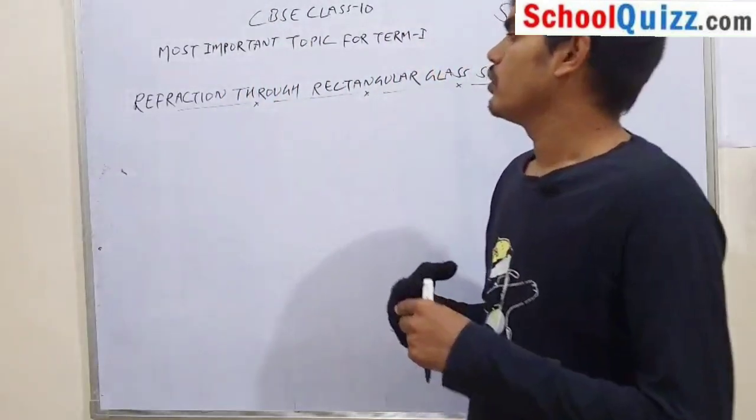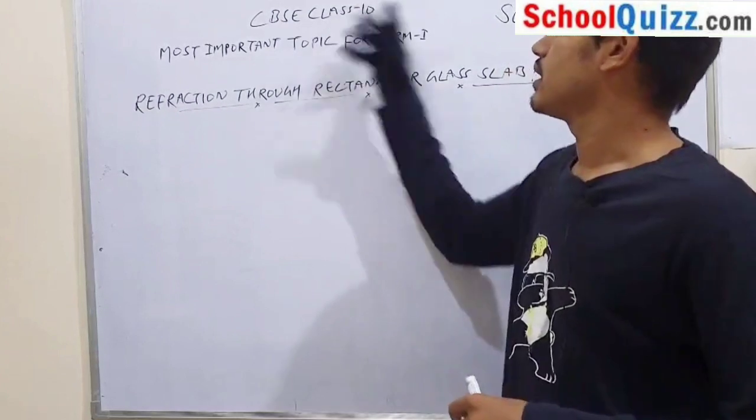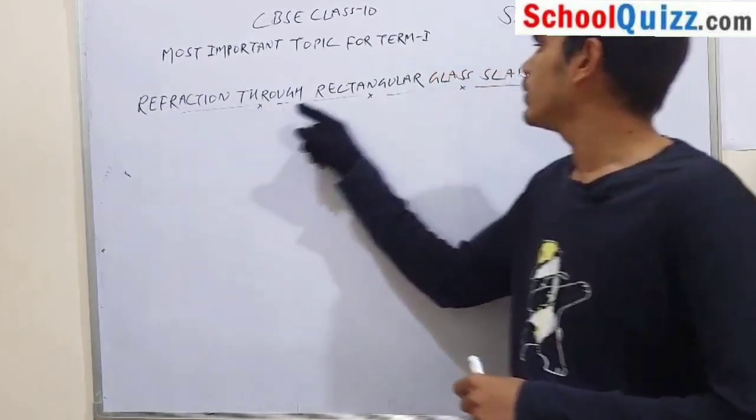In this video, I am going to discuss the most important topic for term 1 CBSE class 10th. And what is your topic? Refraction through a rectangular glass slab.